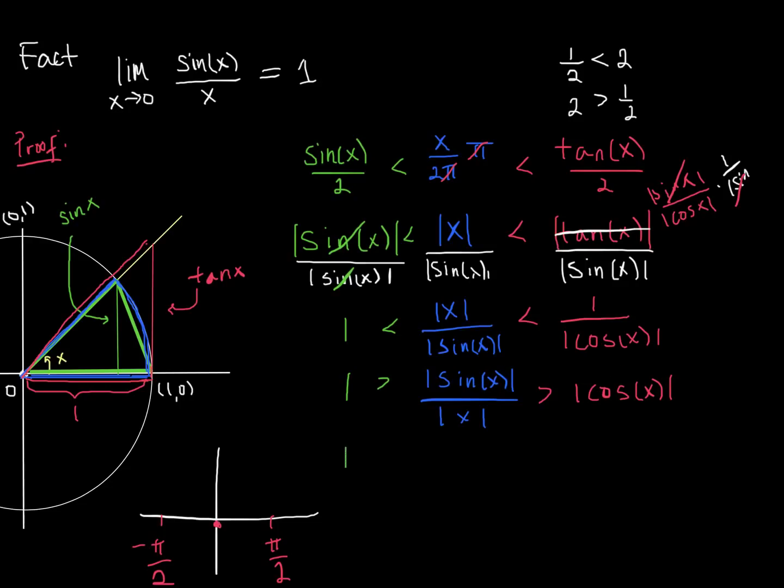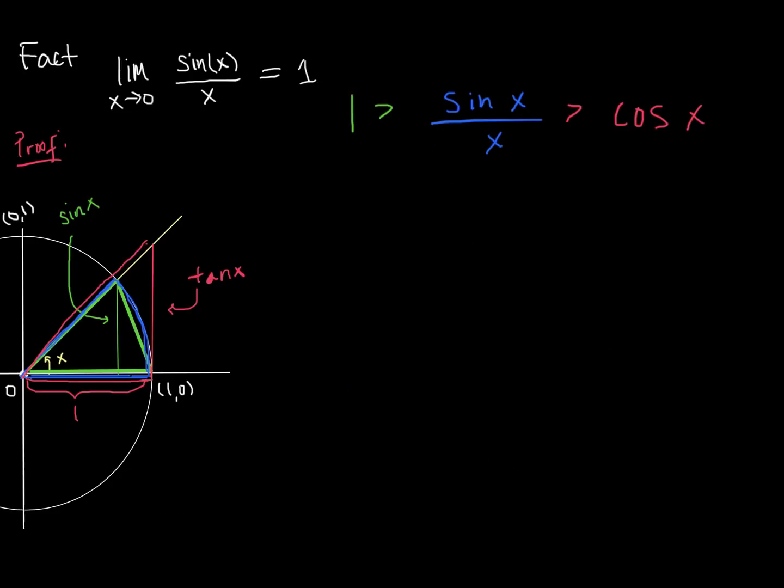And so now I have 1 is greater than sine of x over x, which is greater than cosine of x. All right, see if you can take this now all the way and use the squeeze theorem to prove definitively now that this limit is equal to 1.